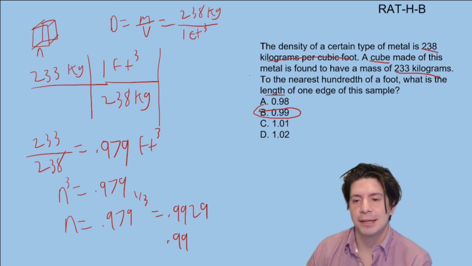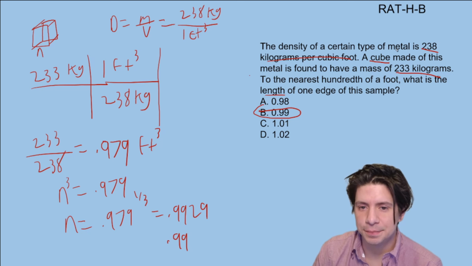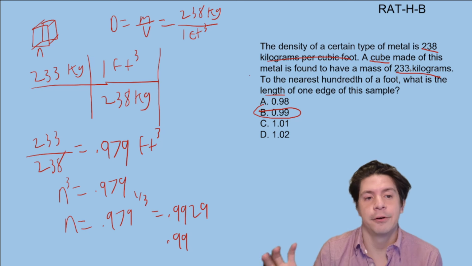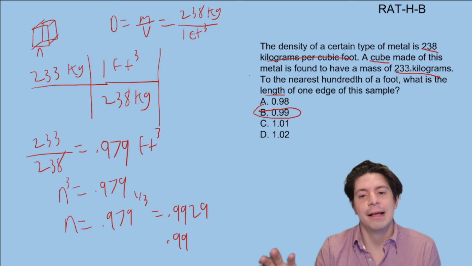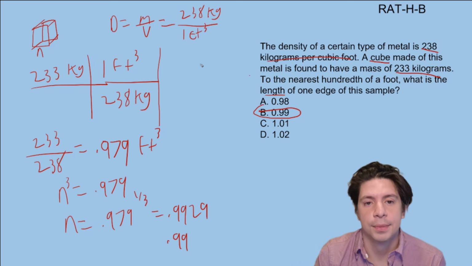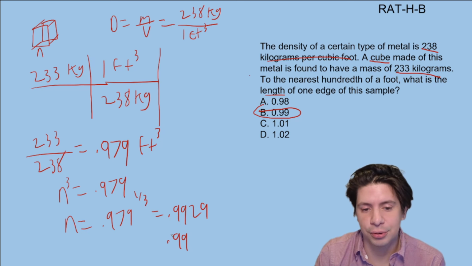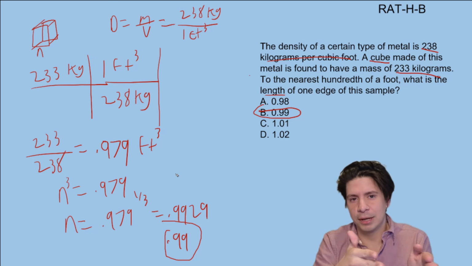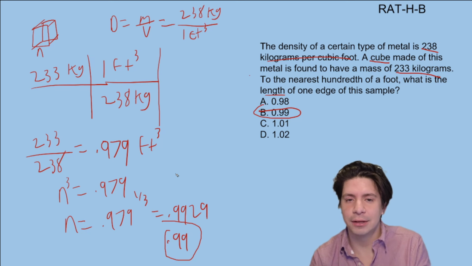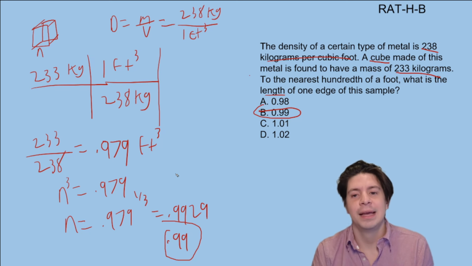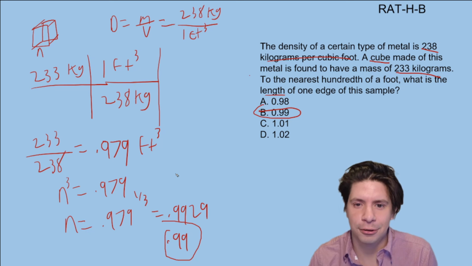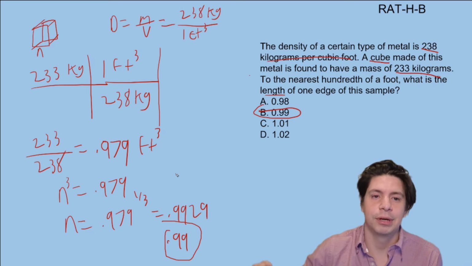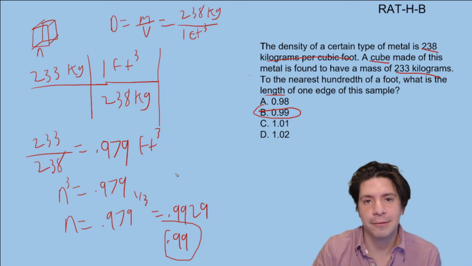So it's complicated because we're dealing with density, which has 2 units, kilograms and cubic feet. And then we have to use the mass that we're given to find the volume of this object, which is more simple once we get there. But the big trick is to remember to convert the volume into length, right? And I think that's one step where people will get thrown off. A lot of people, I think there's sort of funnels of places where people get messed up. And the first funnel is reading the question, understanding it. A lot of people get stopped there. And then the other one is forgetting to convert the volume into length. They sort of bombard you with information and try to overwhelm you with it. But if you stay focused and you are feeling comfortable with it, it shouldn't be too bad.